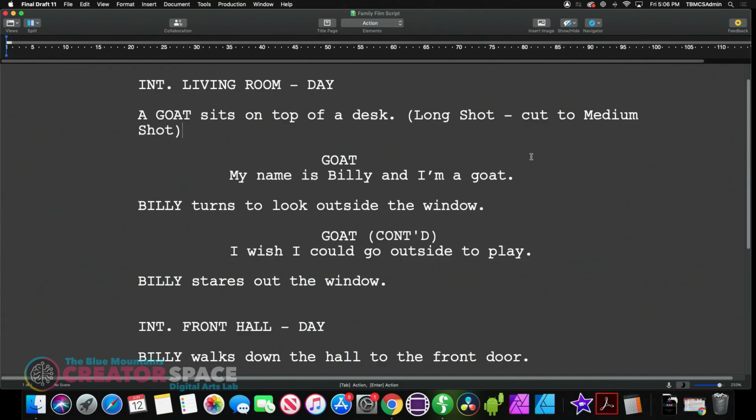Today we're going to look at how to add some of our voiceover or dialogue, add some sound effects, and add some music to finish up our short film that we've created. So let's start. Before we begin, we want to look back at the script we wrote. In this case, you can see that I have some of the dialogue under goat. The dialogue goes, "My name is Billy and I'm a goat." So we want to be able to add that.